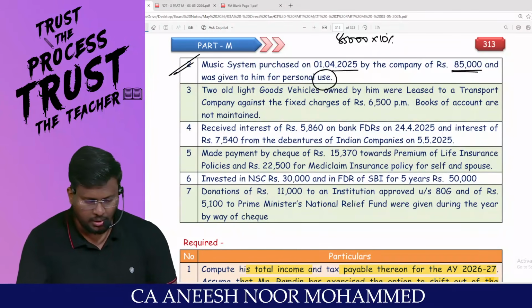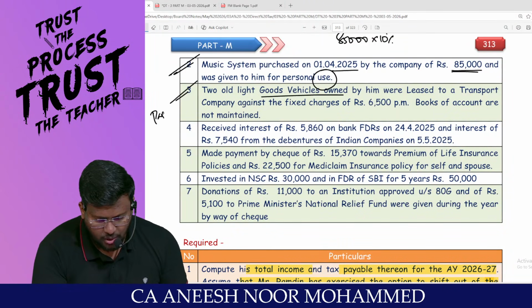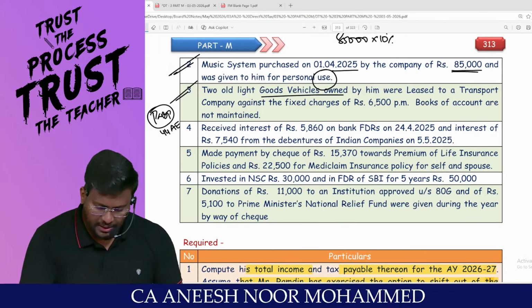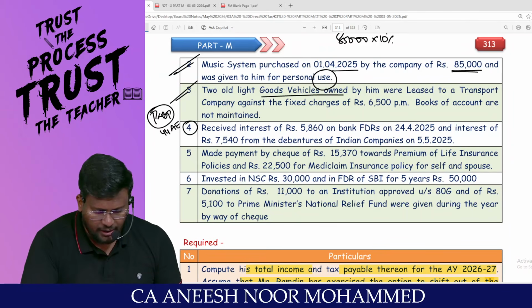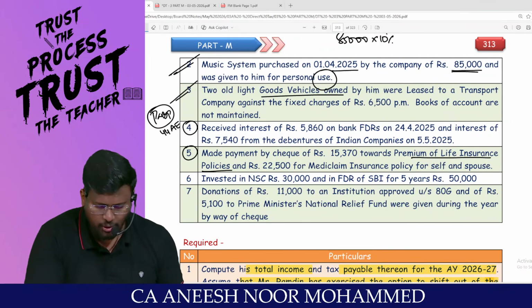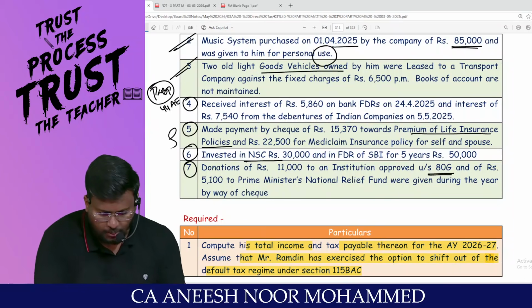Able to appreciate? Two old light goods vehicles, that means this is PGBP they are talking about, which is 44AE, which is plying, hiring and leasing of goods carriages. Received interest, they are talking about IFOS. Made payment by cheque, premium on life insurance, they are talking about 80C. Investment in NSC, they are talking about 80C. Donation under 80G, they are talking about Chapter VI-A deduction.